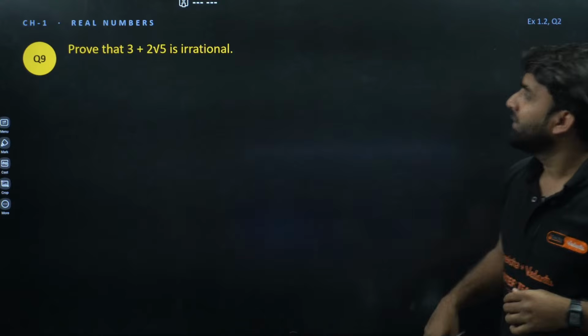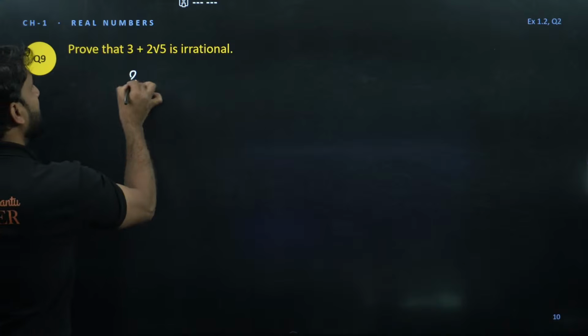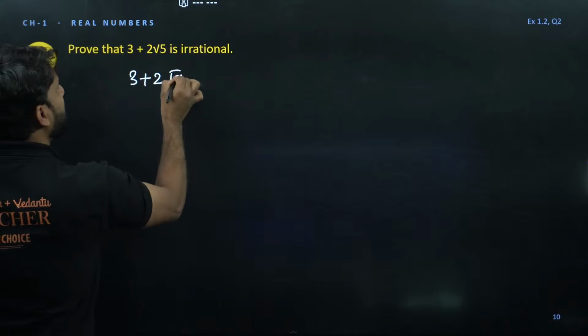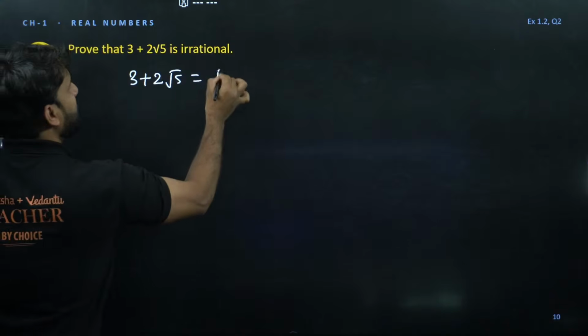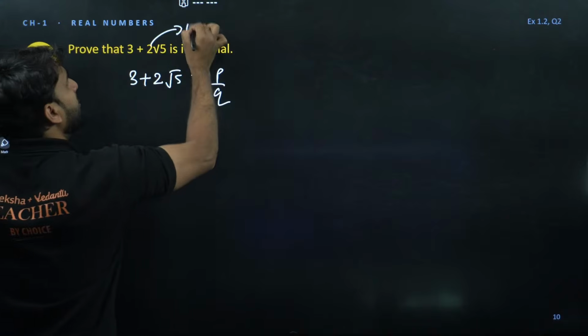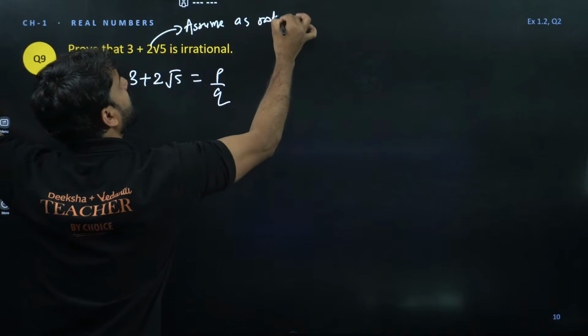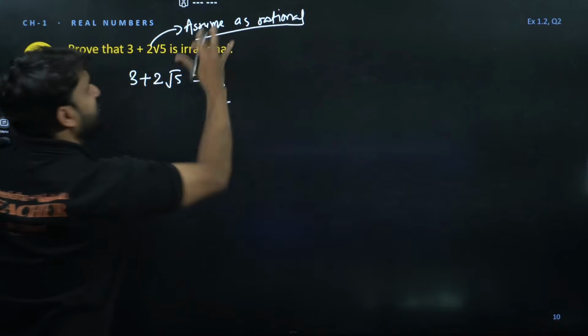Moving ahead, this question, prove that 3 plus root 5 is irrational. Again let's assume 2 plus root 5 is a rational number, so we can write p by q.